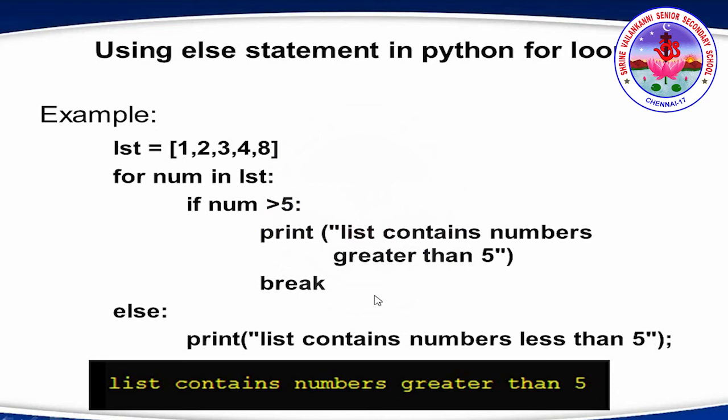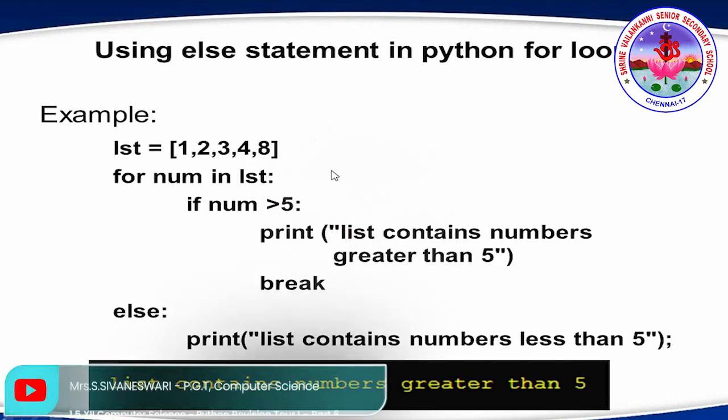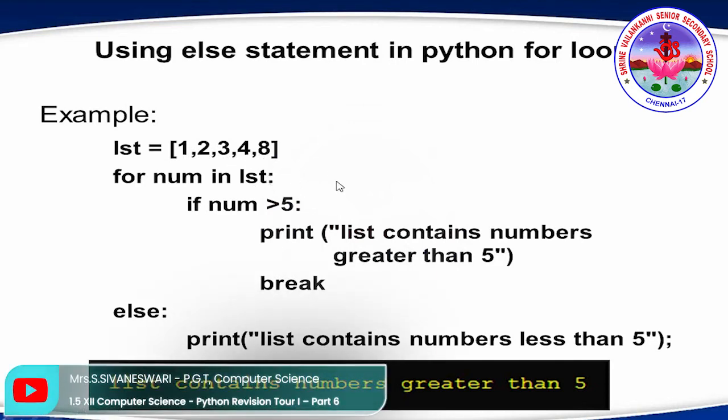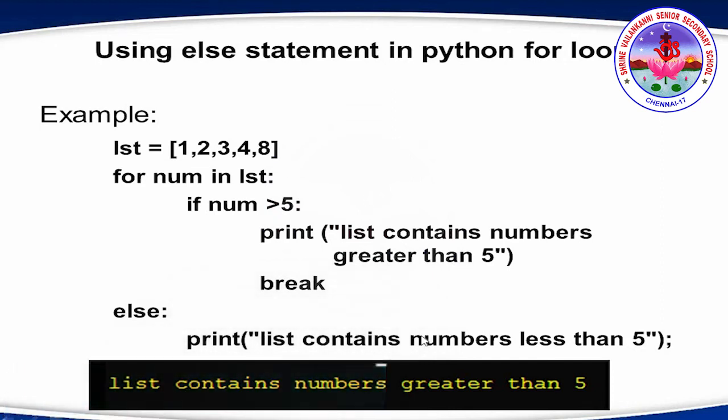So now, actually this list contains a value 8 which is greater than 5. That's why the output is list contains numbers greater than 5. But what happens is every time it goes, it visits the elements one by one. First 1, then 2, then 3, then 4, until the end of the list it visits, and then only it displays the output.